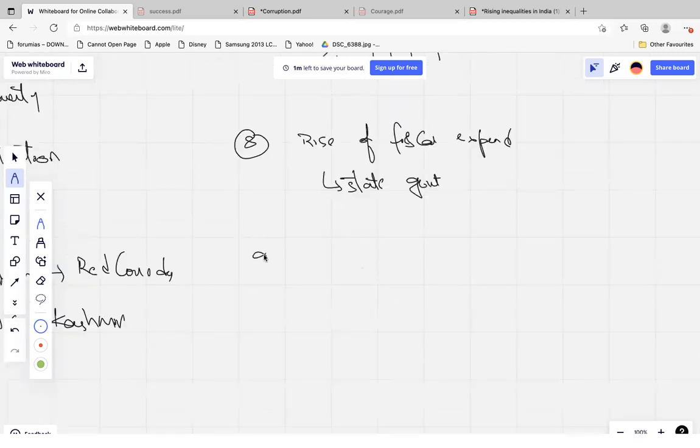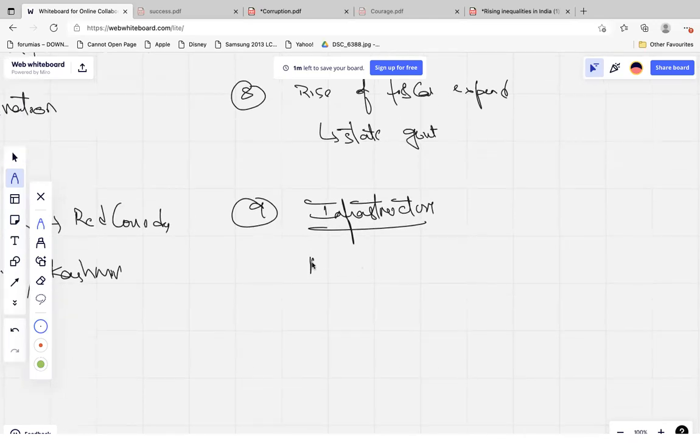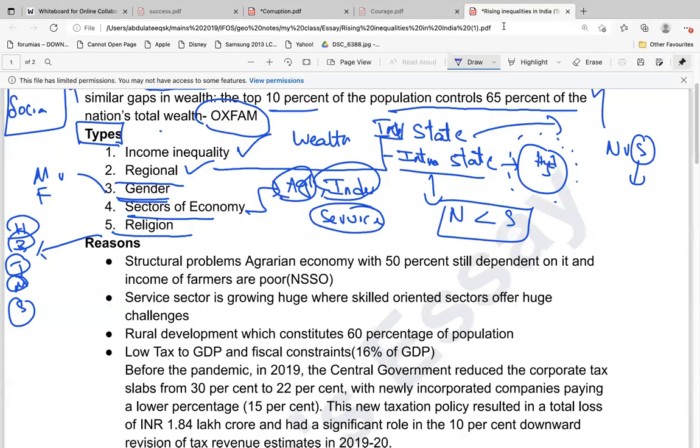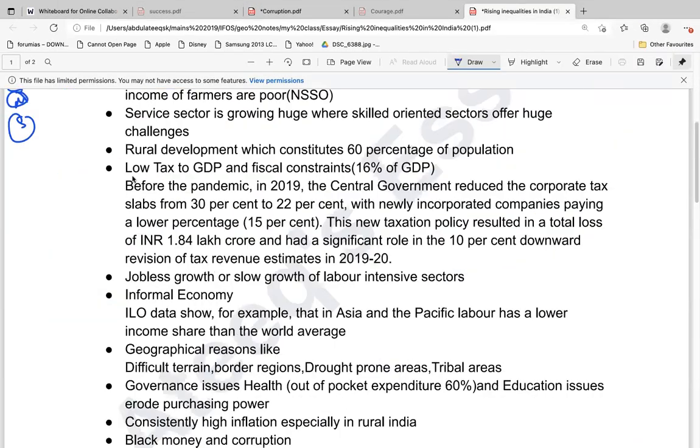I forgot one more problem, and you can add the infrastructure. For infrastructure, like the National Infrastructure Pipeline, they need 111 lakh crore. Now, where is the money? We are already facing a fiscal deficit of 6 to 6.5 percent. Where is the money? So these are the reasons why there are problems of inequality in India. These things are mentioned here.